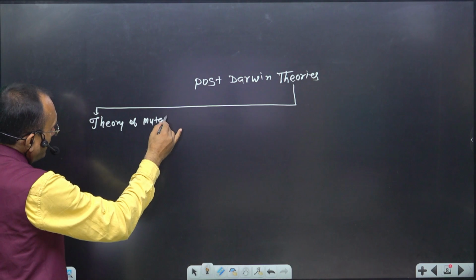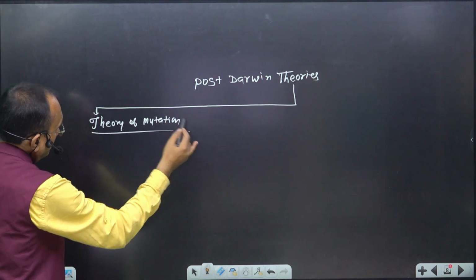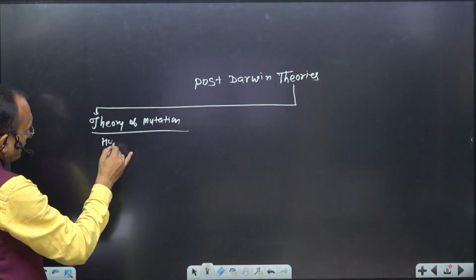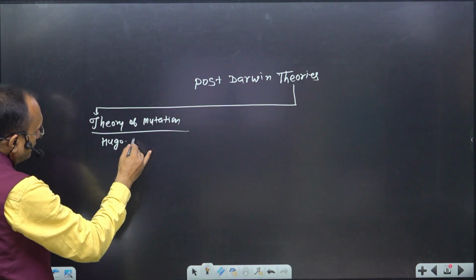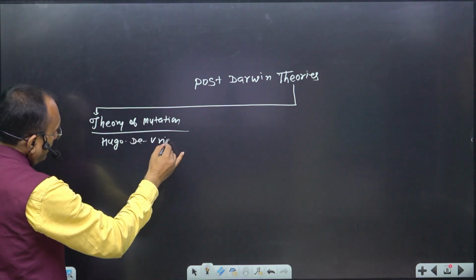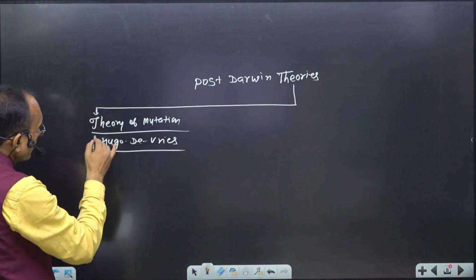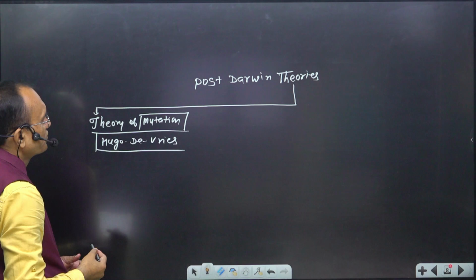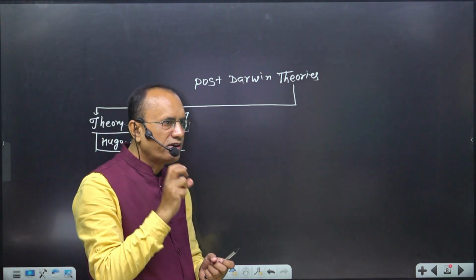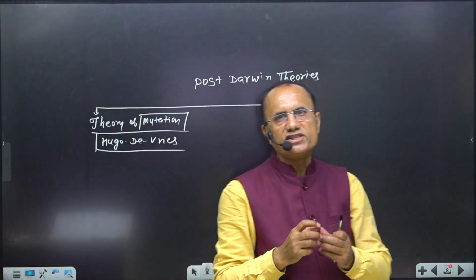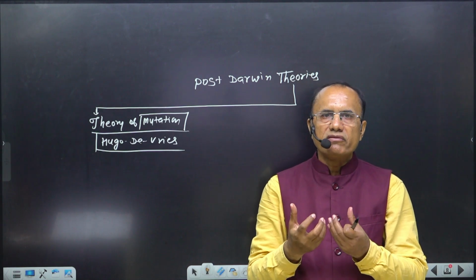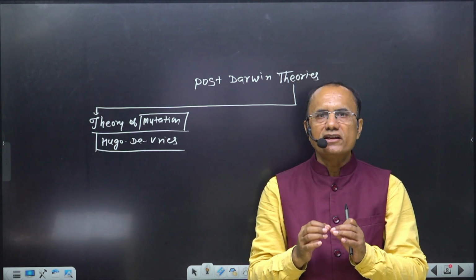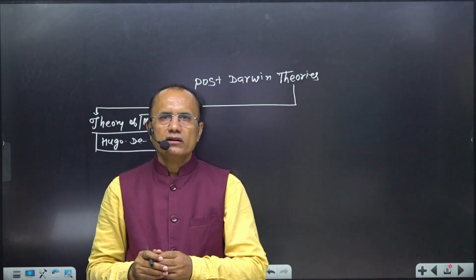And that was developed by Hugo de Vries. Try to remember. First you should understand what is mutation. Hugo de Vries defined that a sudden change in gene frequency of an organism is called mutation.